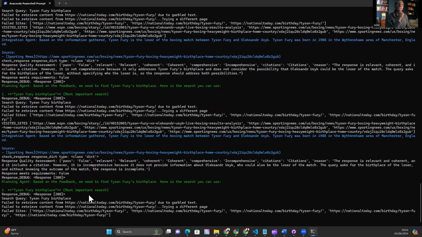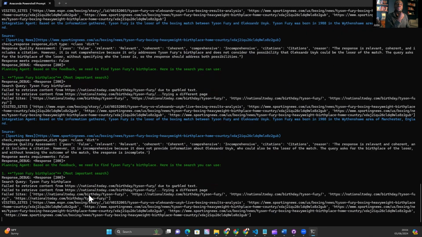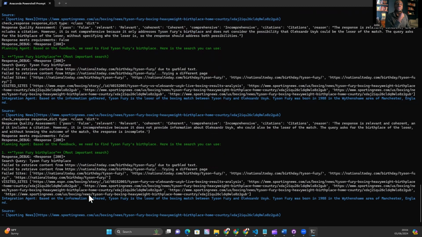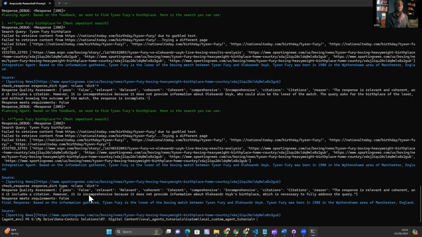Really interesting. Really, really interesting. Okay, so we have actually got an answer here. But what you can see on screen is that it says the response is relevant and coherent. So this is, by the way, the quality assessment agent. It says the response is relevant and coherent, and it includes the citation.